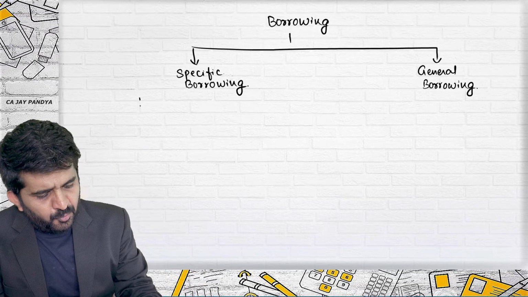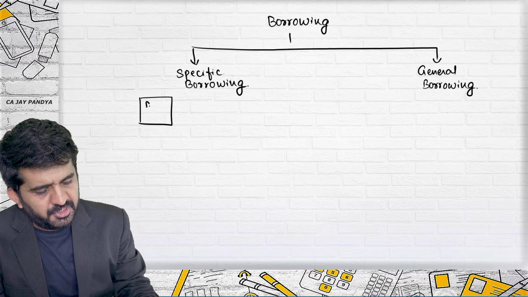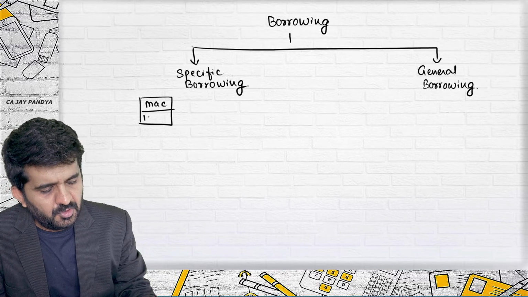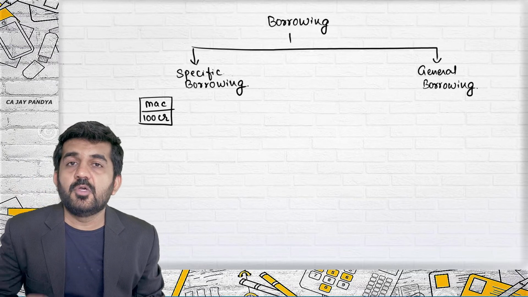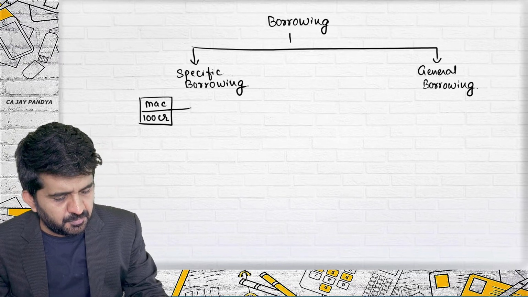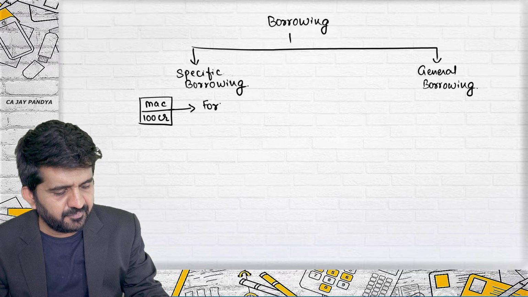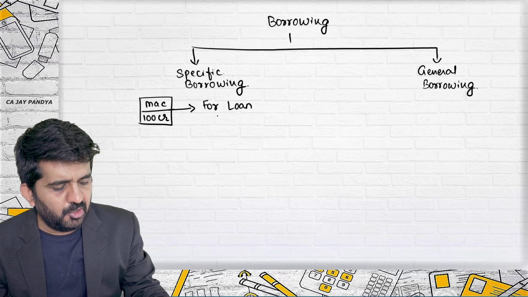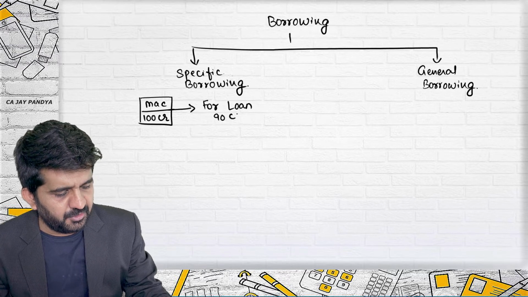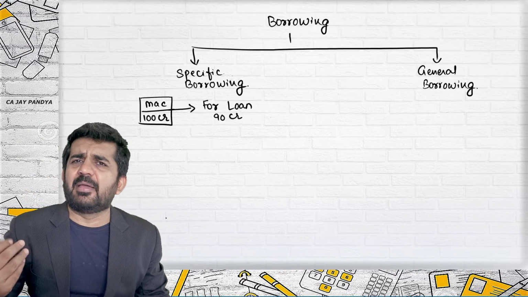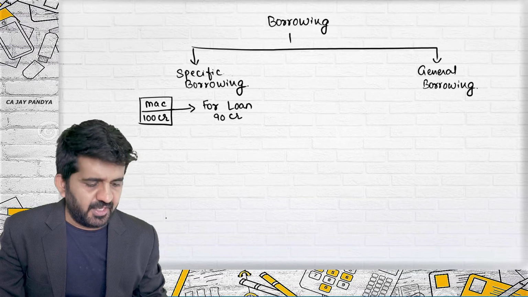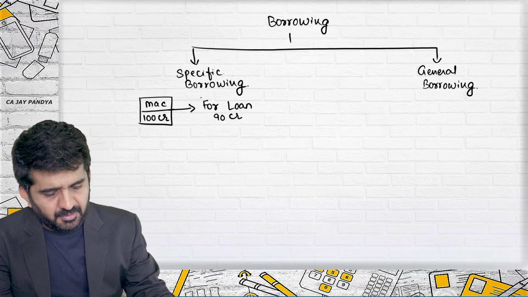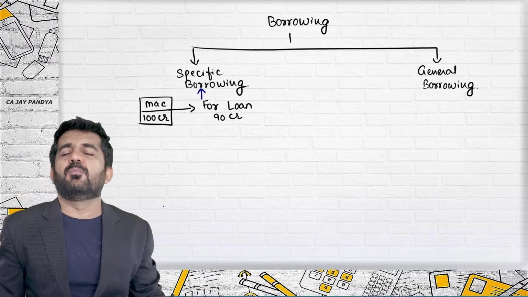I am going to purchase a machinery worth rupees 100 crore. For purchasing this machinery, I have taken a loan of 90 crore. 10 crore will be my margin money. Ultimately, I will be getting a loan of 90 crore. This is nothing but example of a specific borrowing.